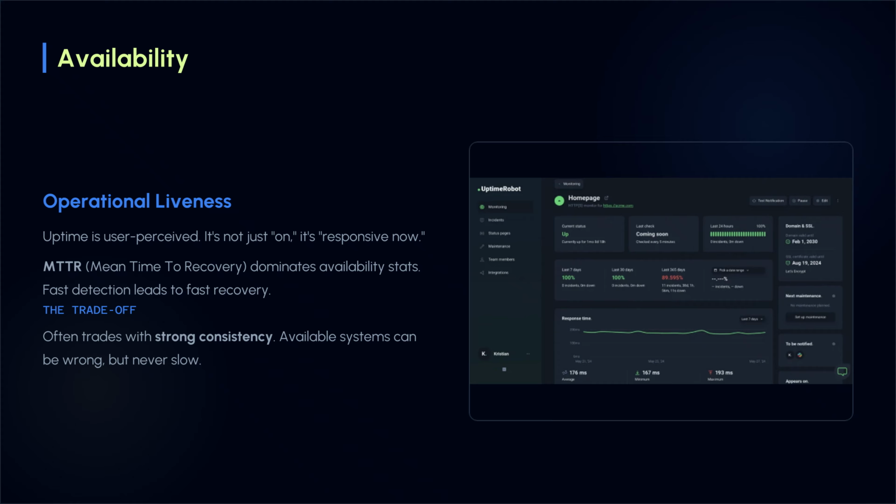Then we have availability, which represents user-perceived liveliness. Your system isn't available just because a monitoring ping says the server is technically healthy. It's available if an end user gets a valid response within a reasonable window. Maximizing uptime requires aggressively driving down your MTTR, mean time to recovery, using automated anomaly detection and self-healing topologies. And yes, this almost always forces a trade-off with strong data consistency.